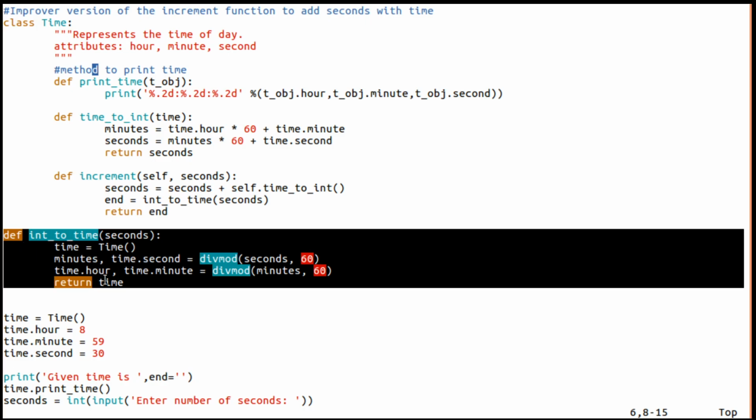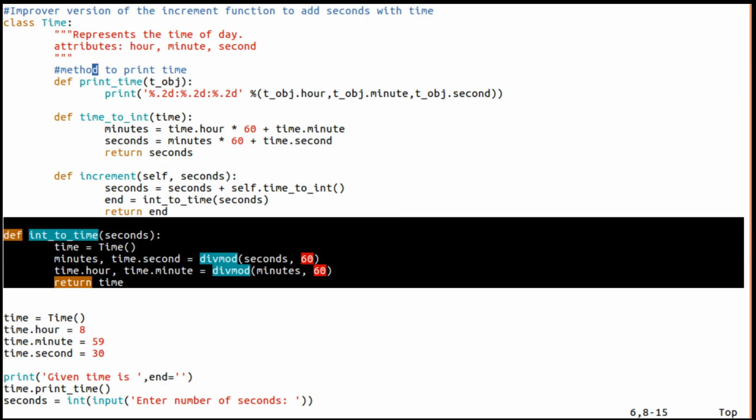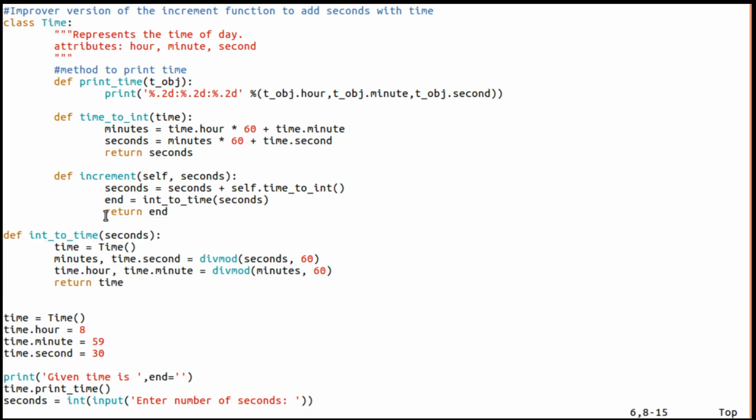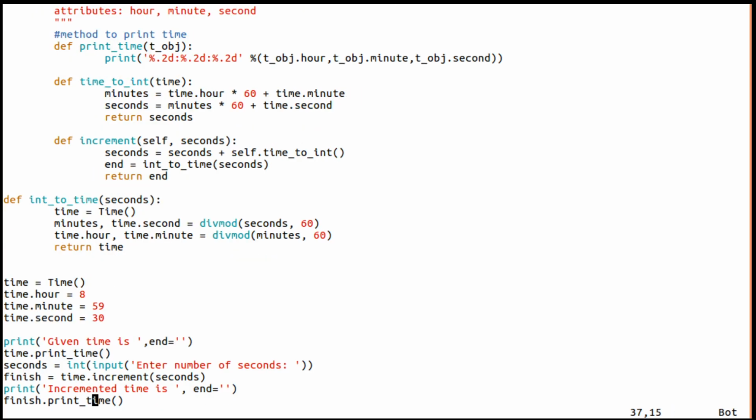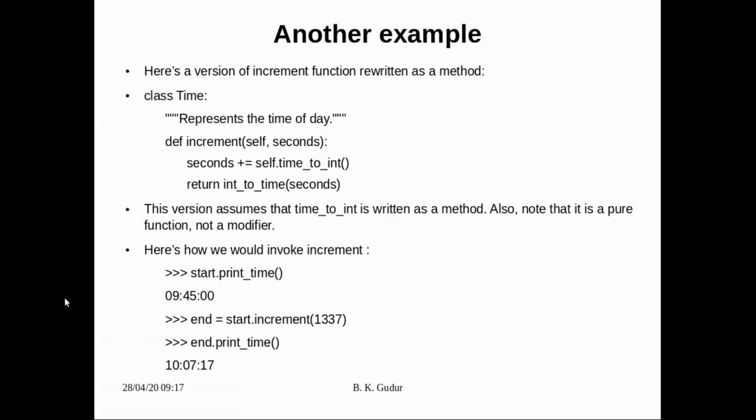If it's not clear, you can ask. I have even given an example and explained everything. Hope this is clear to you, because it will not take any time object as an argument when we call something like time dot print. I cannot call this because this will be the first argument on which the function will be called. The second is not of type time. This is an integer, it's not of type time class. Because of that we cannot use it. Hope this is clear to all of you. So we'll continue further.